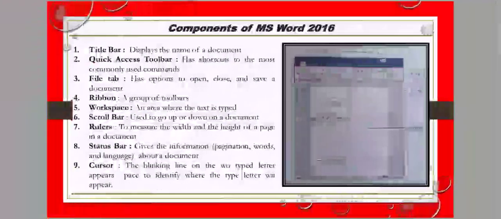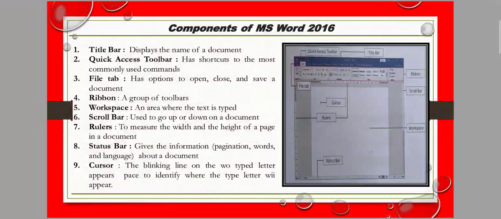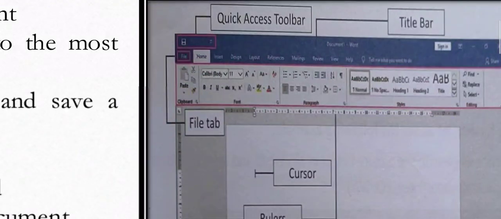Next are the components of MS Word. There are different types of components in MS Word. First is the title bar. The title bar is where the title is shown for the document. Here you can see the title bar, where the title is shown in this picture.